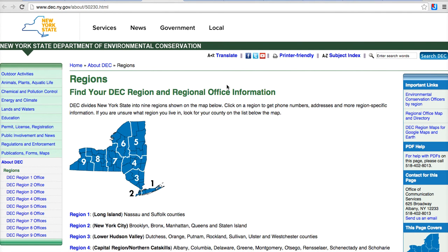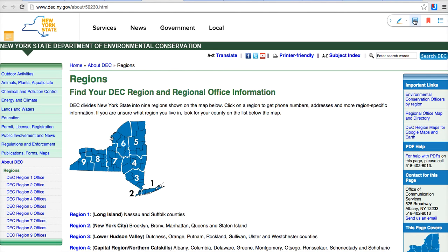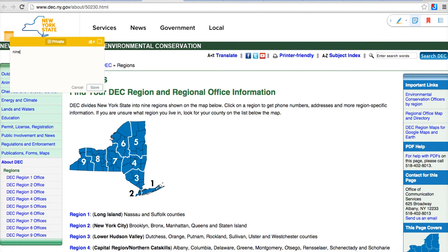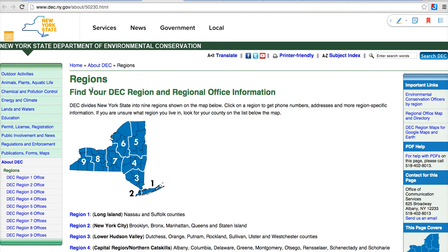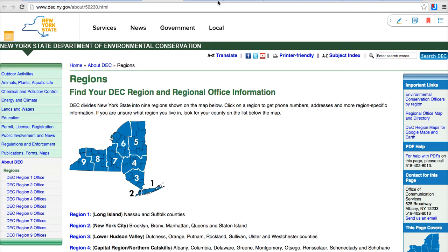Click it. And there we have regions 1 through 9. Annotate, post-it note, 9 regions. Save. I'm going to close a couple of windows I've got going on up here for a second.